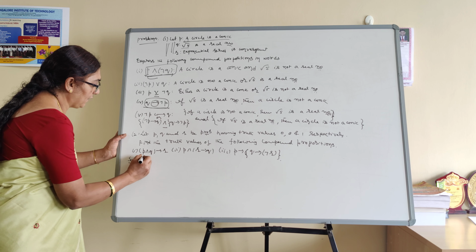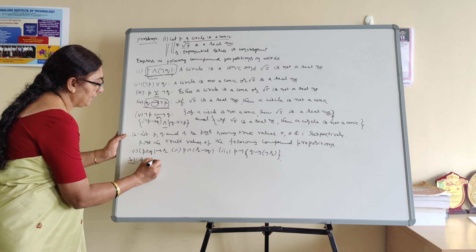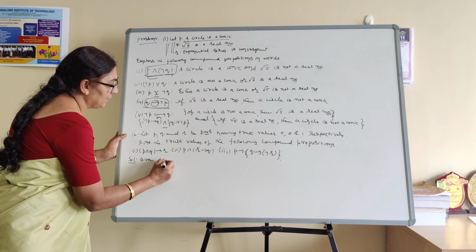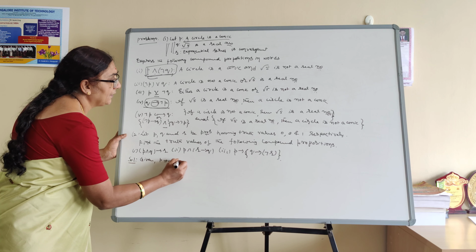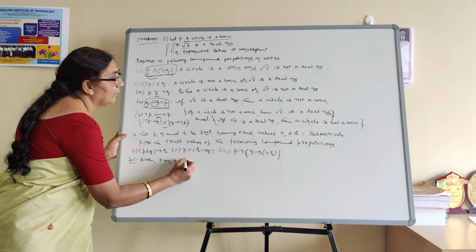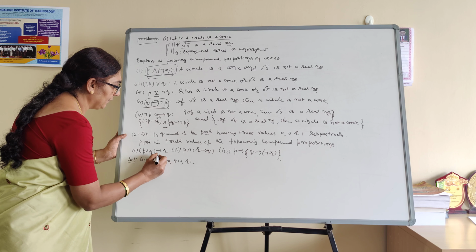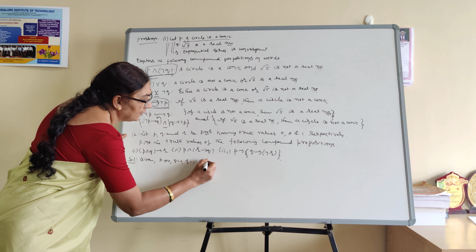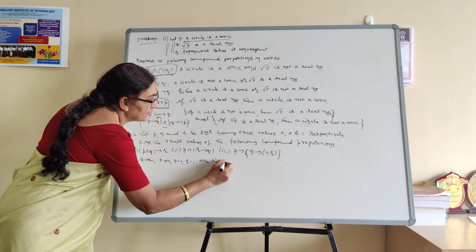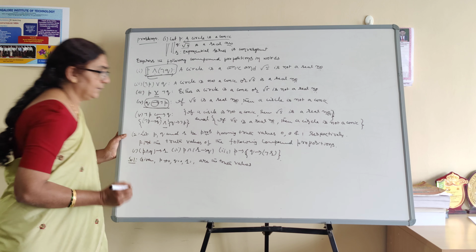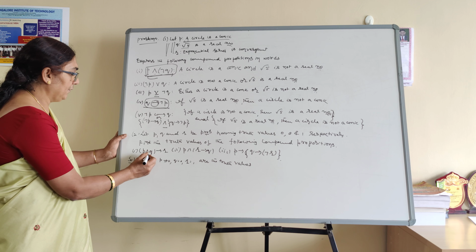Solution. First we have to write what they gave. They gave P value is 0, right? And what is the Q value? They gave 0. And what about my R value? It is 1, because they gave the truth values. Then next I want to find the first one.